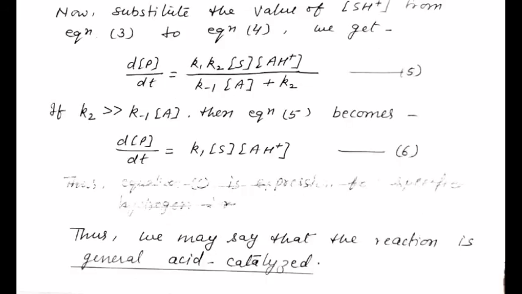Now substitute the value of concentration of protonated substrate from equation 3 to equation 4, we get equation 5. If k2 is greater than k minus 1 concentration of A, then we get equation 6. Thus, we may say that the reaction is general acid catalyzed.